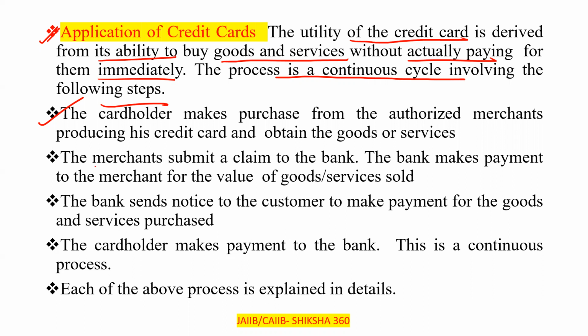Next one, the merchant submits a claim to the bank. So the second step is that the merchant submits a claim to the bank saying that I have swiped the credit card of that specific person and now I want the payment for that. So the bank makes payment to the merchant for the value of the goods and services sold.